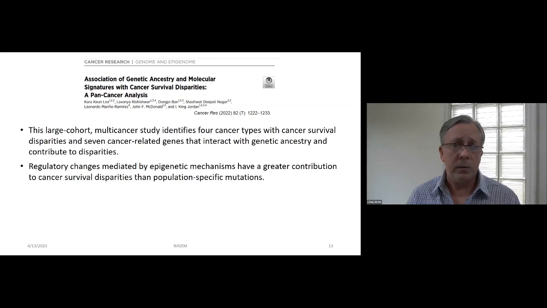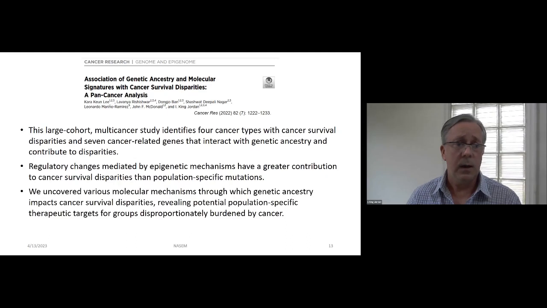Interestingly, we found that the regulatory changes that we observed that are related to differences in genetic ancestry and survival are mediated by epigenetic mechanisms rather than DNA mutation per se. So epigenetic mechanisms, DNA methylation in particular, have a greater contribution to cancer survival disparities than population-specific mutations.